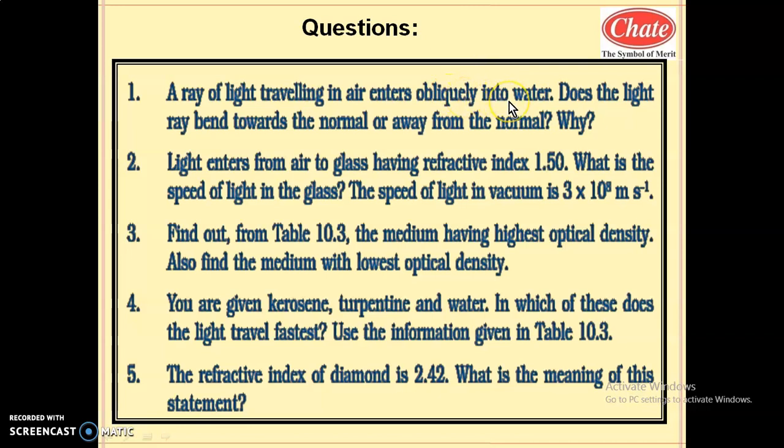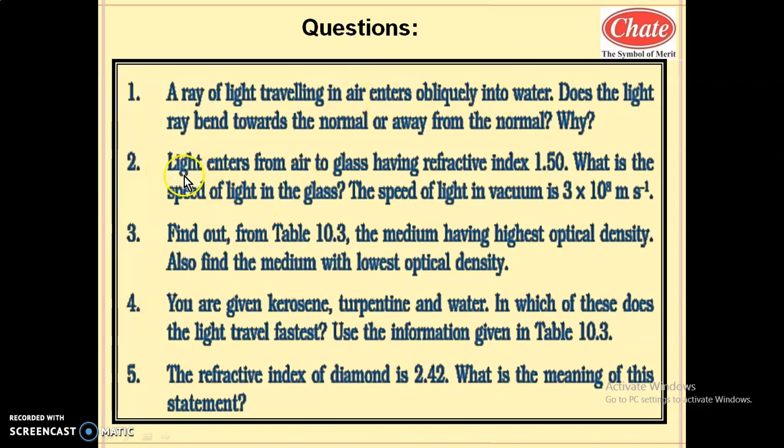As this ratio is greater than 1, sin i will be greater than sin r. Hence angle i will be greater than angle r, which means the ray bends toward the normal, since the speed of light in water will be less compared to the speed of light in air.